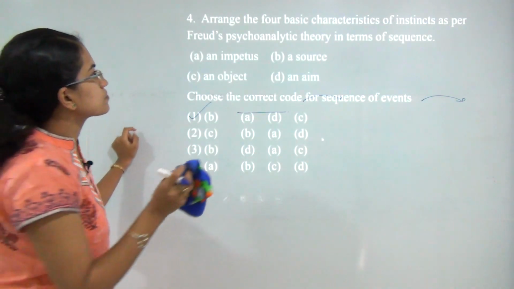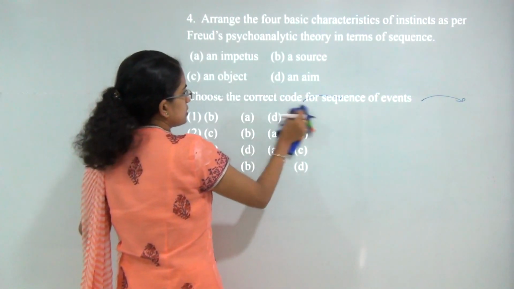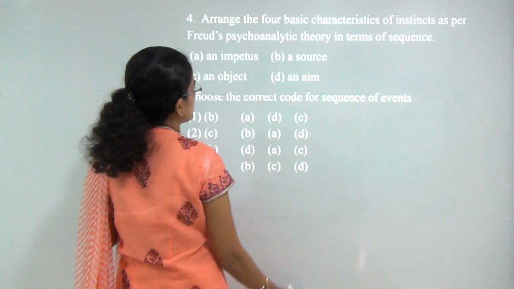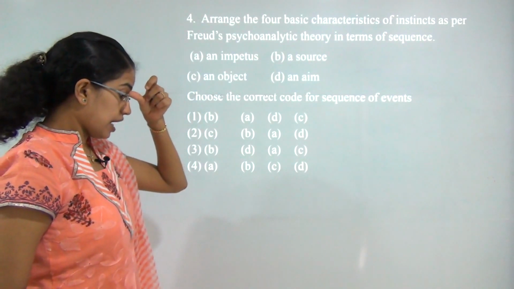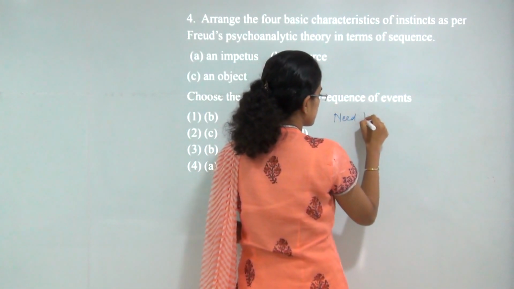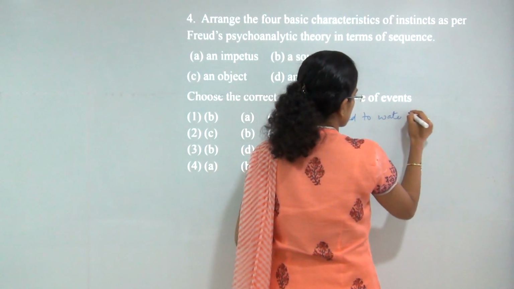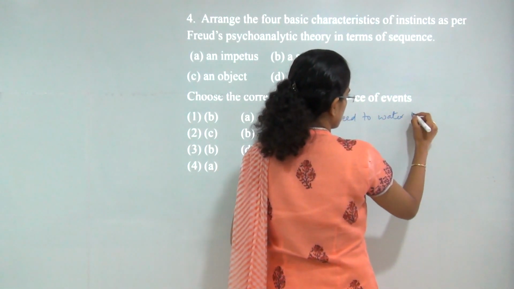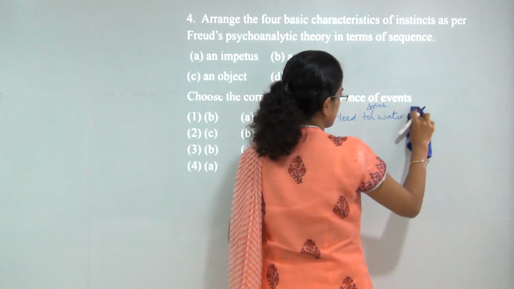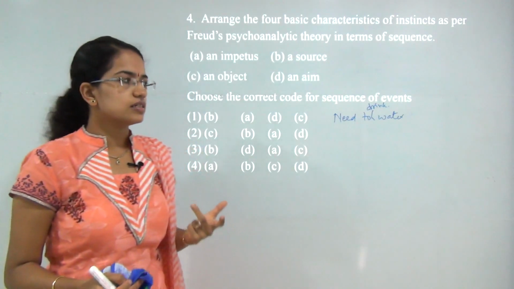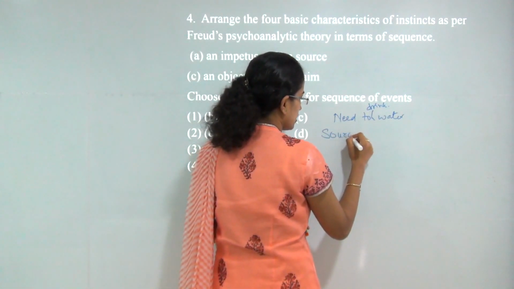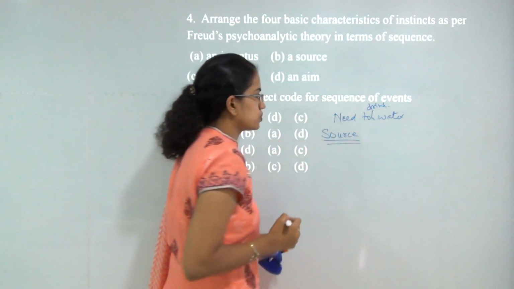The next is, now the characteristics of instincts have been asked as per the Freud psychoanalytical theory. Now I have an example that I need to drink water. Now for this what will I do? I will first search a source of water. So my first thing here would be to find out the source.